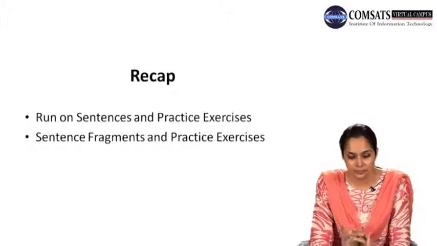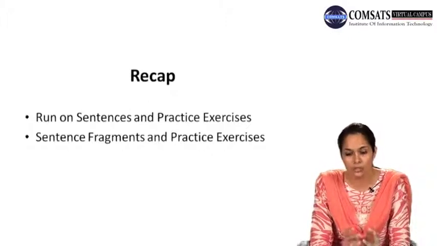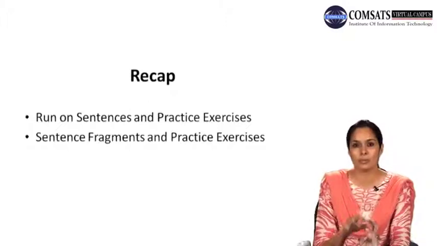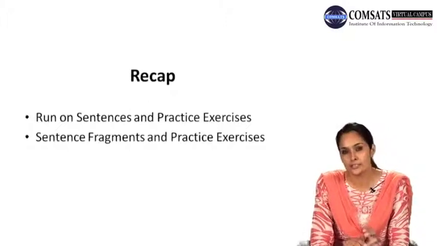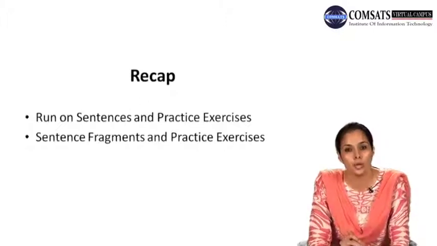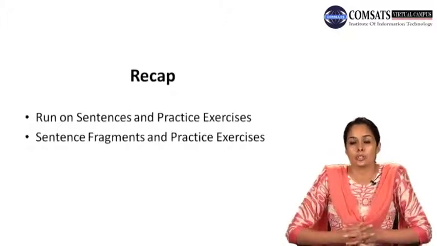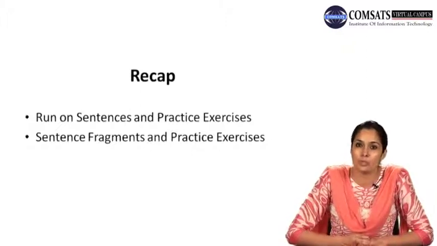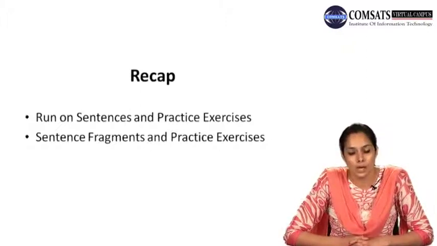Then there were 4 ways of correcting run-on sentences. Number 1 was adding a comma. Number 2 was separating both the sentences by putting in a full stop in the middle and making the next sentence's first letter capitalized. Then we could add subordination, that is subordinating conjunctions, or add coordinating conjunctions or a semicolon. And whenever you use a coordinating conjunction, you add a semicolon before it and a comma after it.